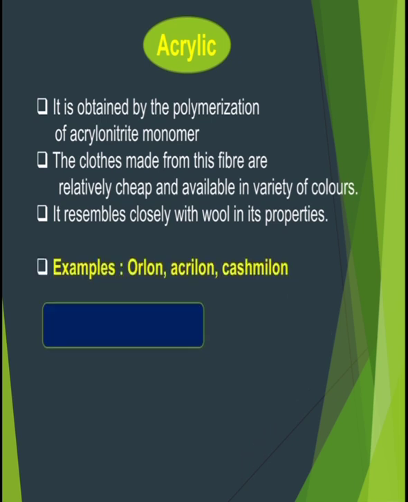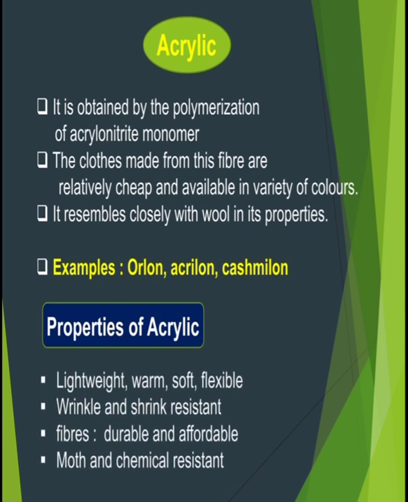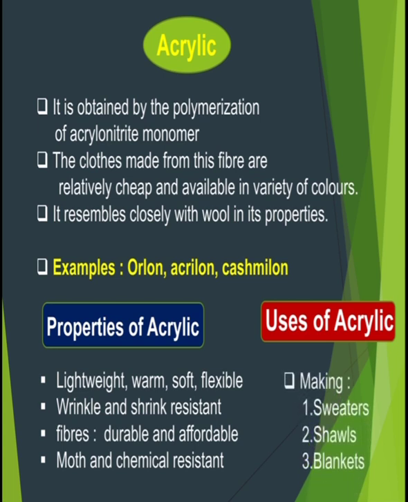Now examples of acrylic: Orlon, Acrilan and Cashmilon are examples of acrylic. Properties of acrylic: it is a lightweight, warm, soft, flexible, wrinkle and shrink resistant fiber. The fibers of acrylic are durable and affordable, with more chemical resistance. Uses of acrylic: it is used in making sweaters, shawls and blankets.